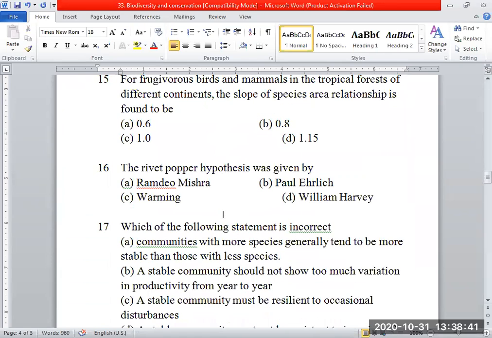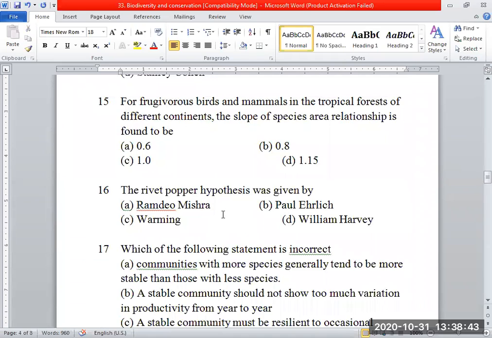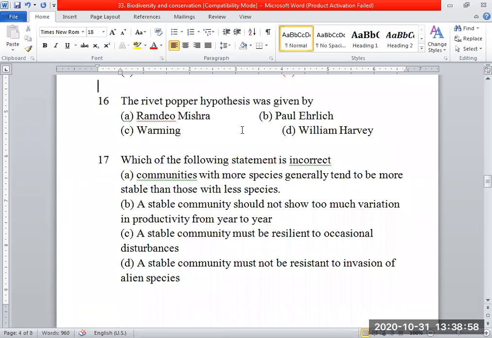For frugivorous birds and mammals in the tropical forests of different continents, the slope of the species area relationship is found to be 1.15. So the rivet popper hypothesis was given by Paul Ehrlich. Very good.